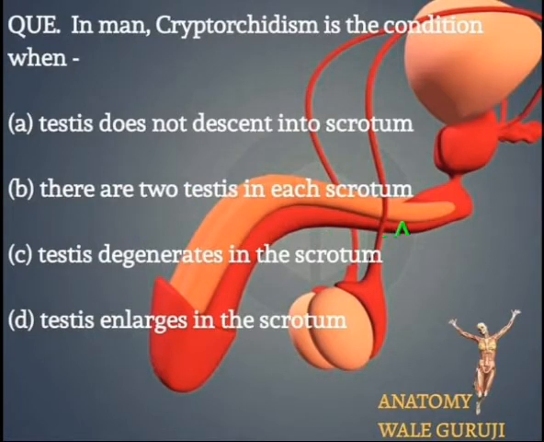There are two testes in each scrotum. That is normally the case, so we have two scrotal sacs, and in each there is one testis located. That is also a correct statement, but what is the question? The answer to the question is that the testes do not descend to the scrotum.